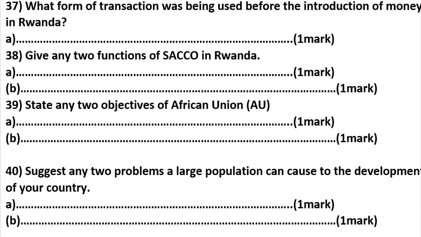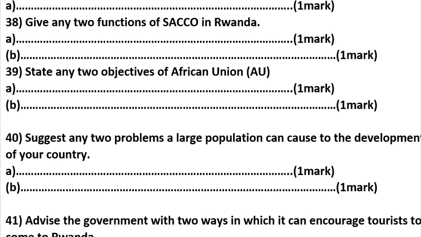39. State any 2 objectives of African Union. Objectives of African Union. That question is number 39. There are many objectives, but we can say to promote unity among African countries, of course, fight for independence of African countries, promote Pan-Africanism, fight neo-colonialism. So let's go to question number 40.